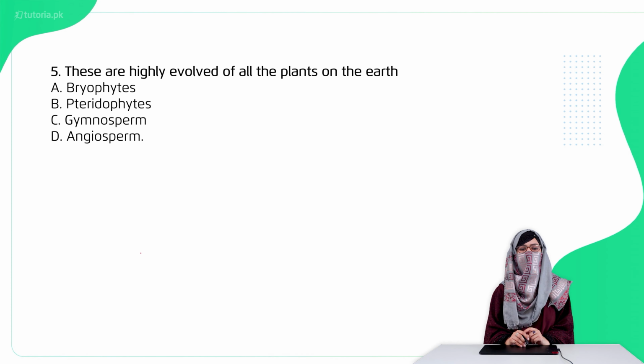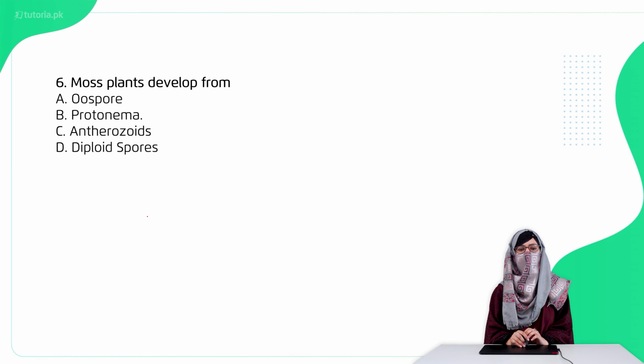Question 5 है these are the highly evolved of all the plants on the earth. Bryophytes, Petridophytes, Gymnosperms या Angiosperms. The right option है option D, Gymnosperms. Question 6 है कि moss plant develop to form oospores, Protonema and Therozoites या diploid spores. The right option है option B, Protonema.